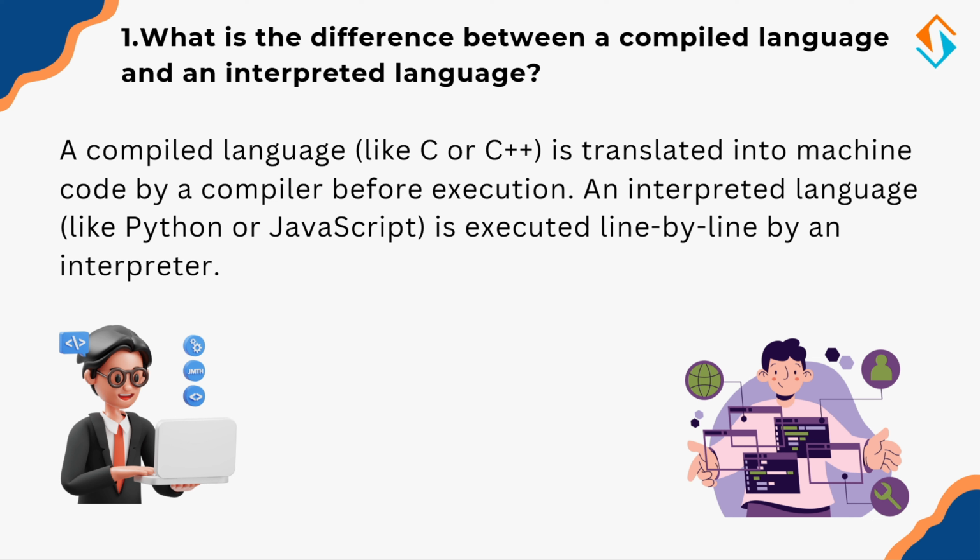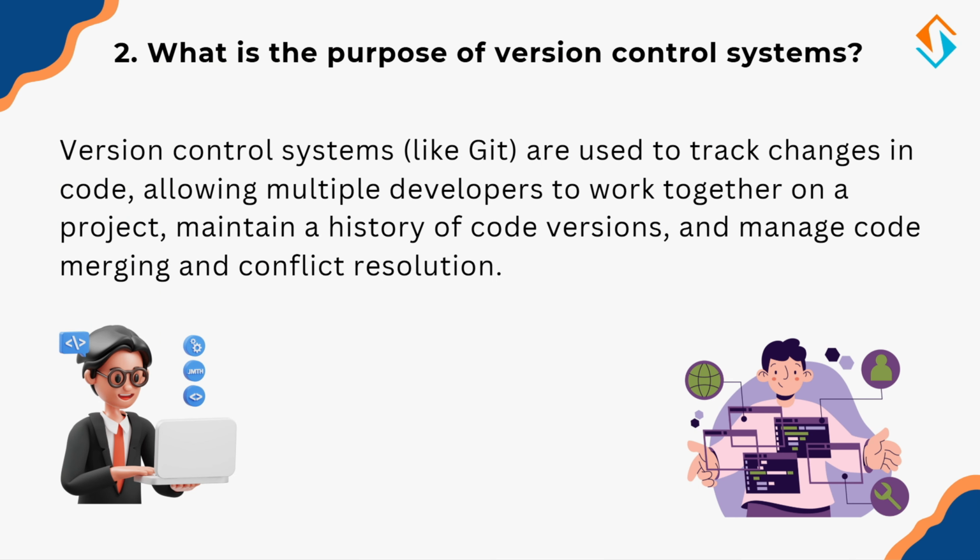Now that we have covered this, let's move on to something that every developer must know: version control system. So, what is the purpose of a version control system? Imagine you are working on a coding project and suddenly you realize you have made a mistake. Wouldn't it be great if you could go back in time and restore a previous version? This is exactly what a version control system like Git helps with.